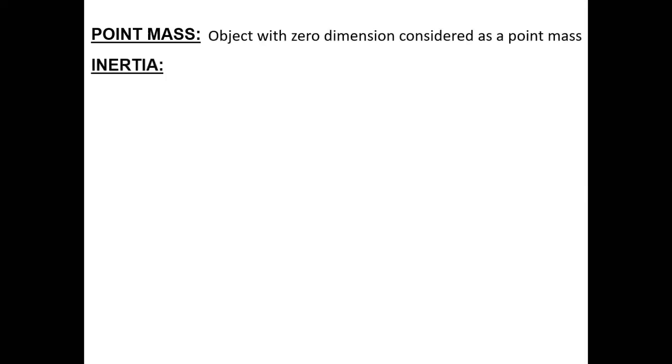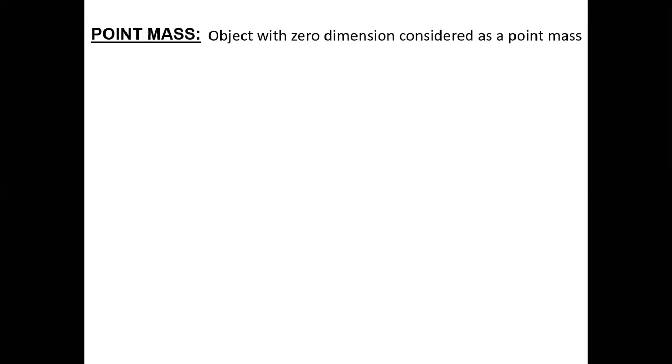Negligible mass also you can say. It is just a mathematical concept to simplify your questions, because we need some reference mass which won't affect the entire system calculation. So at that time we usually take a point mass as the reference mass. You can define a point mass as an object whose dimensions are almost zero.